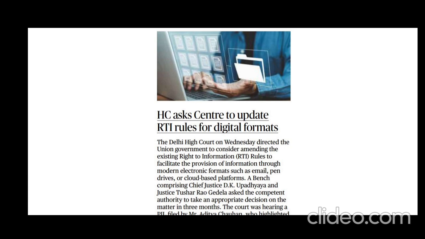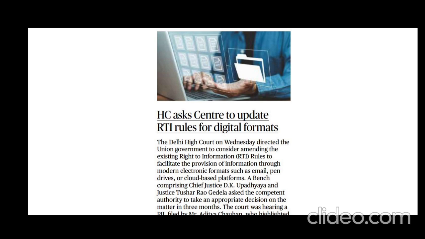Okay, so let's move to the next article. High Court asks Centre to update RTI rules for digital formats. This article is talking about RTI, which is nothing but Right to Information rules. In which year did we come up with this RTI Act? Yes, it was in 2005, right?